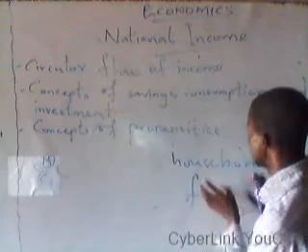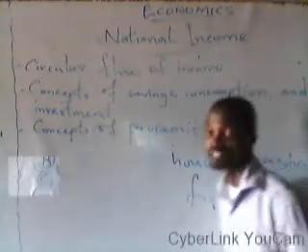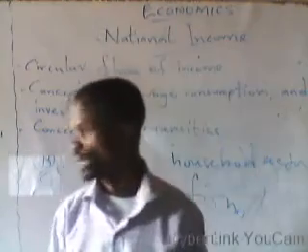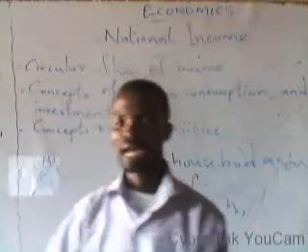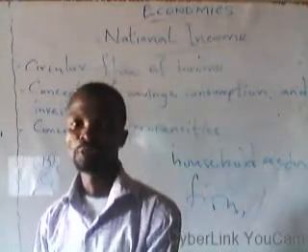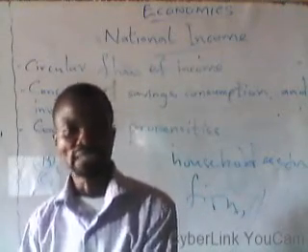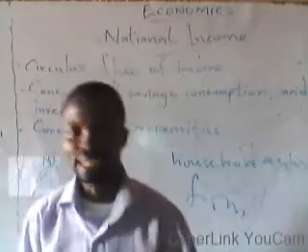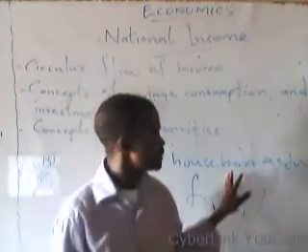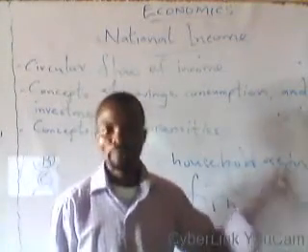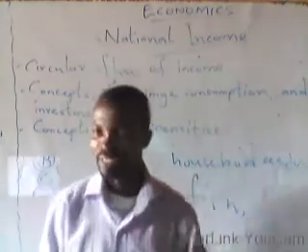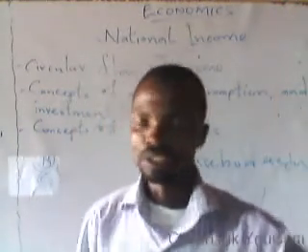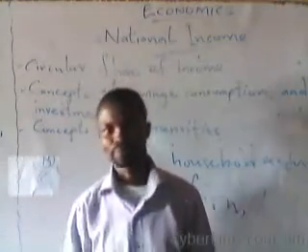Having been supplied with the productive resources, the business firm can now engage in production of goods and services. And mind you, a business firm engages in productive activities in order to maximize profit. Meaning that the goods and services that the business firm intends to produce are meant to be sold in order to generate revenue and, at the end of the day, to make a profit.